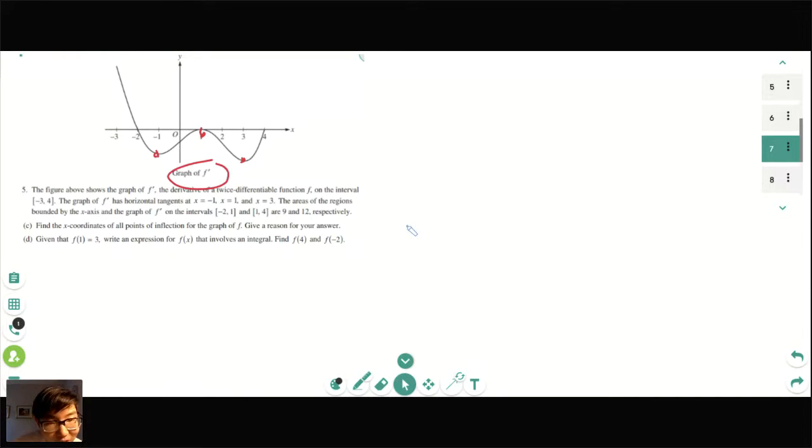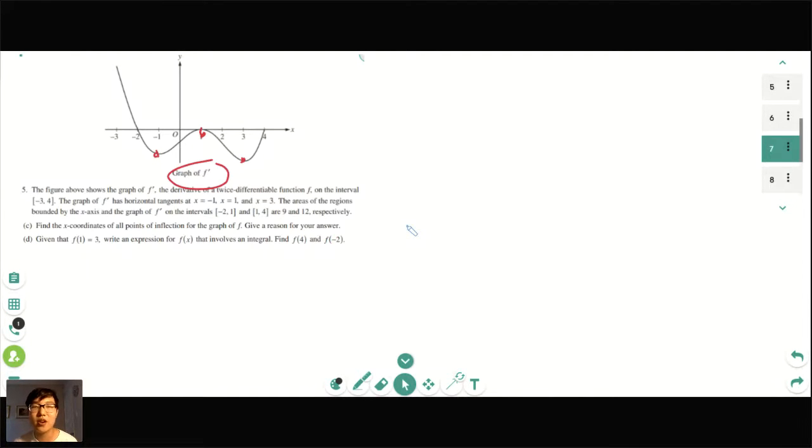Okay, for part D, does anyone want to try writing out the expression that involves the integral? Given that f of 1 equals 3, write an expression for f of x that involves an integral, and then find f of 4 and f of -2. Can you say the derivative on the first derivative graph is where the points of inflection would occur? Akshita, I would make it explicit. You can even say f prime changes from decreasing to increasing at -1 and 3. Therefore, it's a point of inflection.